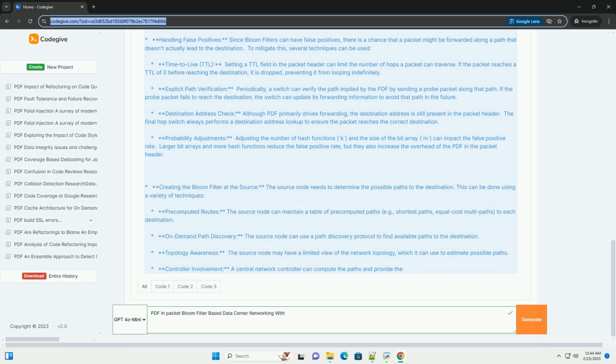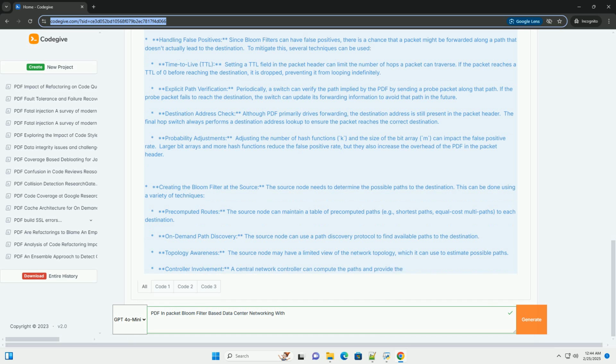3. Code example, Python. A simplified illustration. This code example demonstrates the core concepts of creating a Bloom filter, adding elements, neighbor identifiers, and checking if an element, neighbor identifier, is probably in the set. This is a simplified illustration and would need to be expanded upon for a real data center networking implementation. We'll use the bytearray library for efficient bit array operations.